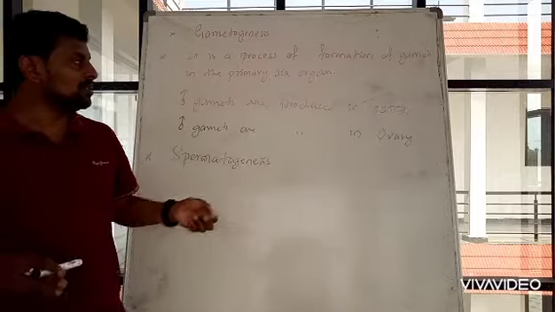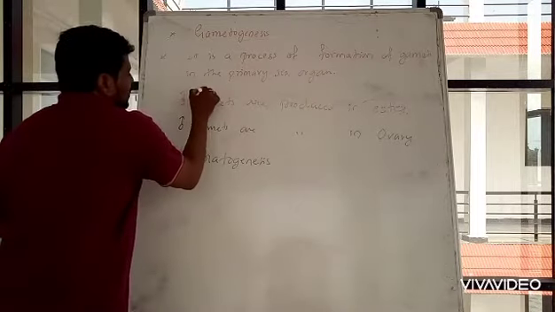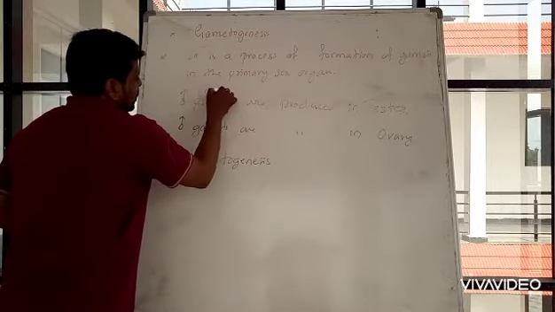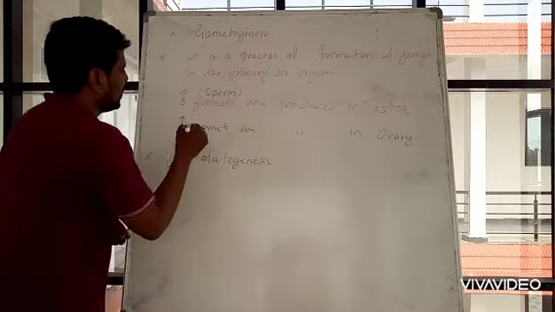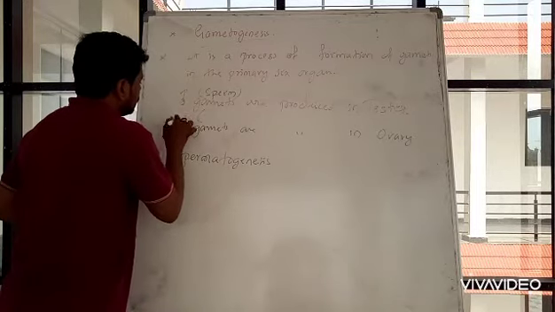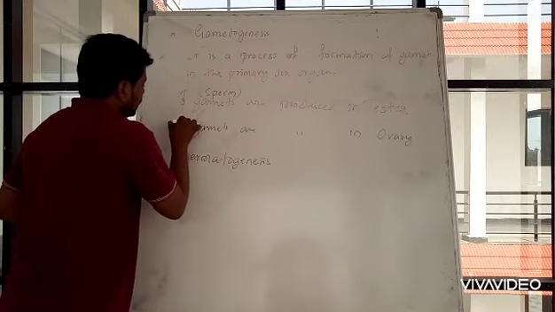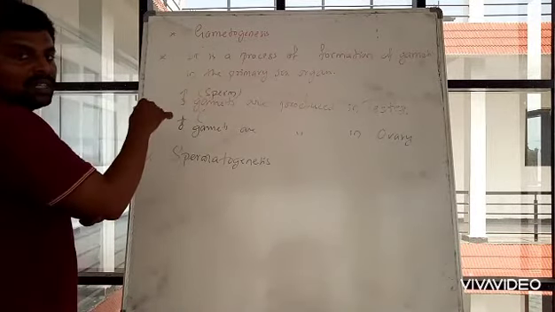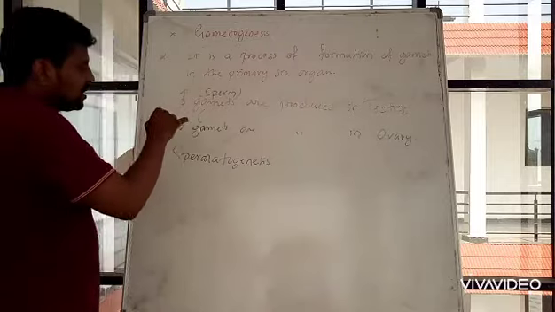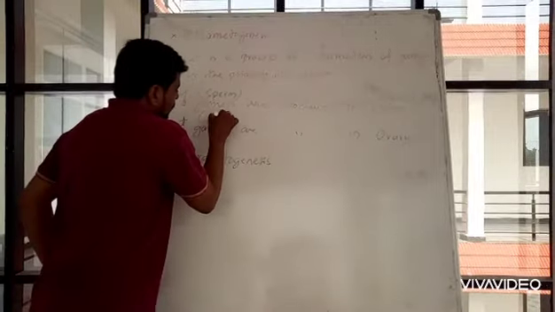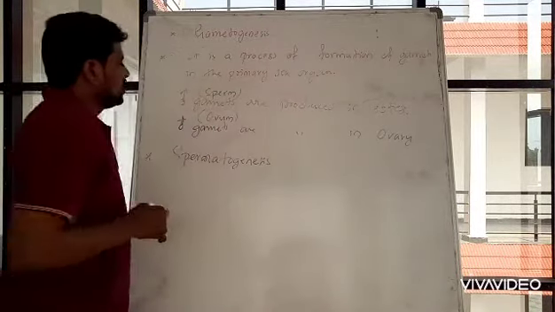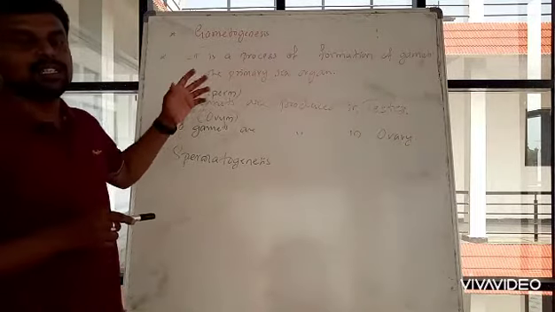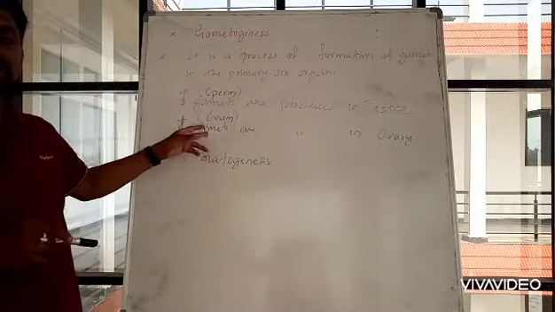Male gamete is sperm, and female gamete is ovum. Sorry, the symbol of female is plus on the circle; here I have written it wrong. The male gamete is sperm and the female gamete is ovum.